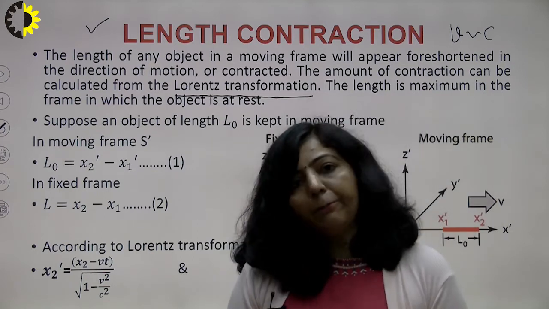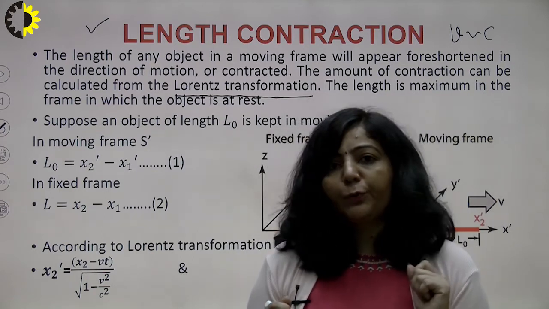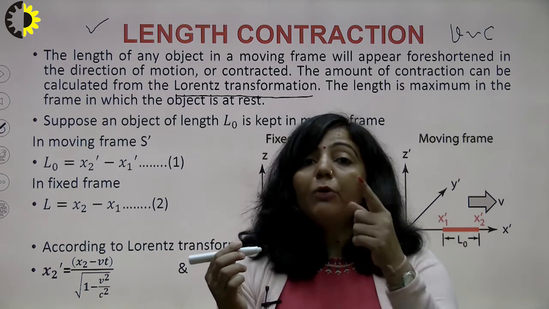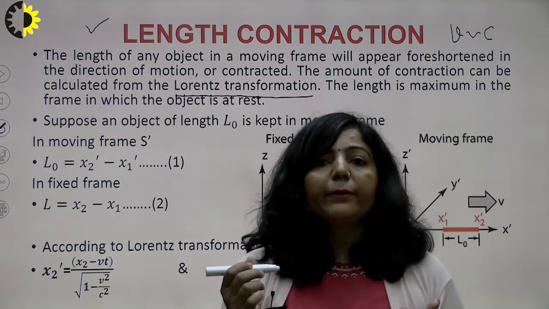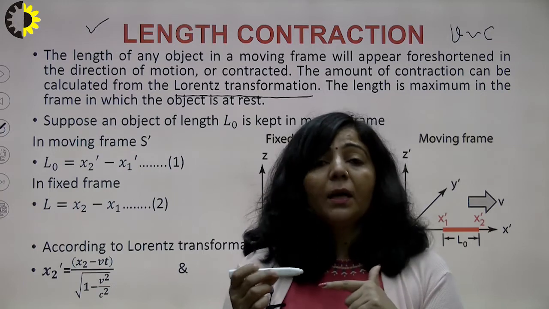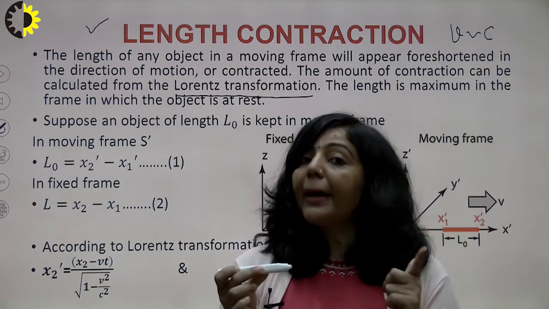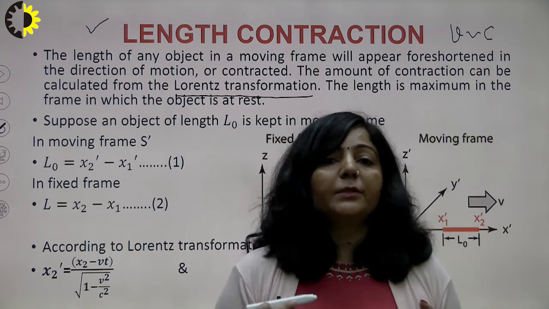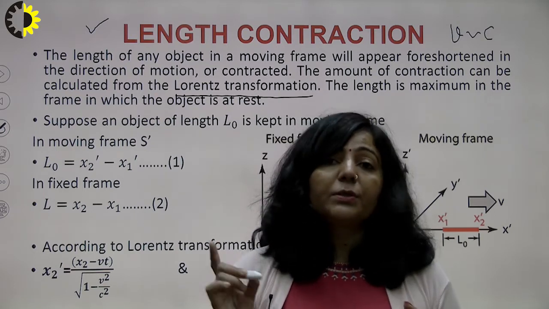The object is kept in my frame, in S dash frame. So for me this object is at rest, but for you this object is moving. It means the length of this object will be maximum in my frame, because in my frame this object is at rest. So that is the meaning of this term.